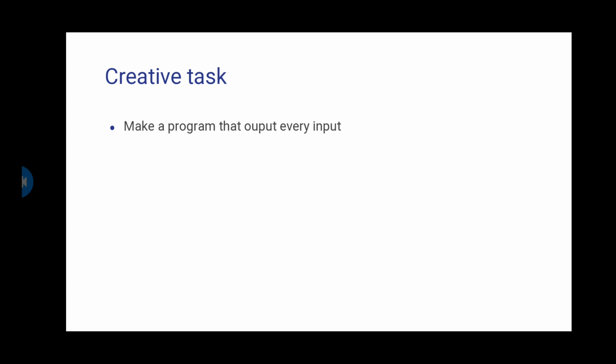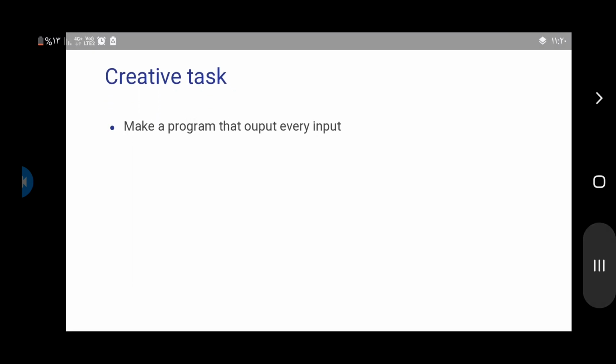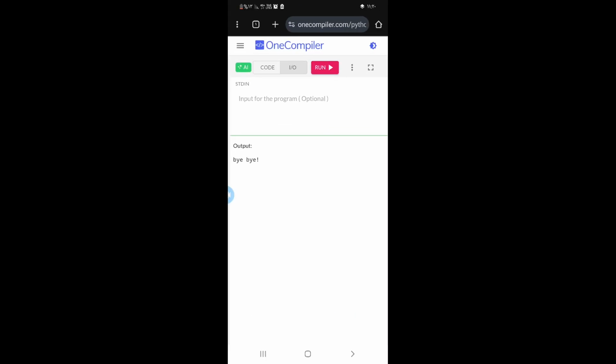Well, the answer is easy. We're going to write print, and we need to print something. What is it? It's the input that's going to be inserted into the computer. So we're going to write print and input, okay? So let's see that on onecompiler.com.